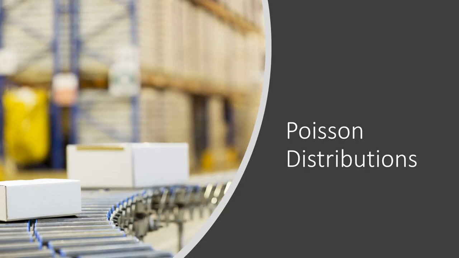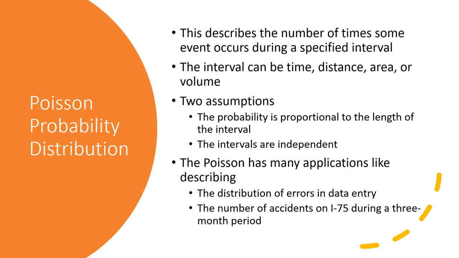So the Poisson distribution expresses the probability of a given number of events occurring in a fixed interval of time or space if these events occur with a known constant mean rate and independently of the time since the last event. The Poisson is a discrete probability distribution since it is formed by counting. It's often referred to as the law of improbable events because the probability of an event happening is very small.